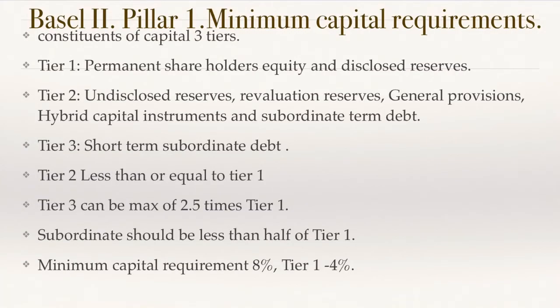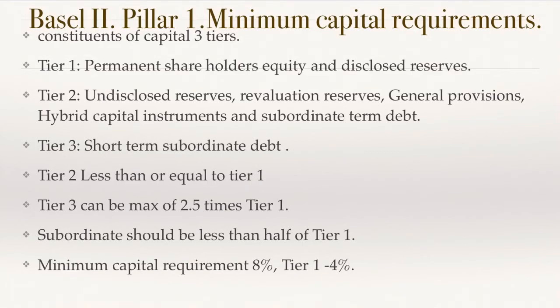Then there are three types of capital constituents. Tier 1 is permanent shareholders' equity and disclosed reserves, nothing but shareholders' equity. There are some reserves every company holds; if they are disclosed, they also fall under tier 1. Then tier 2: undisclosed reserves, revaluation reserves, general provisions, hybrid capital instruments.